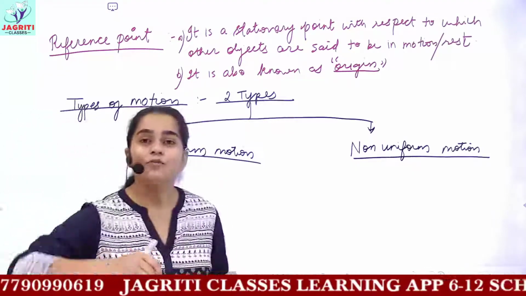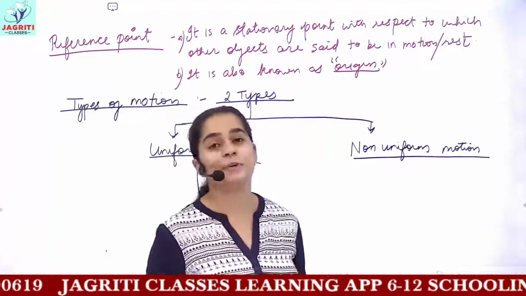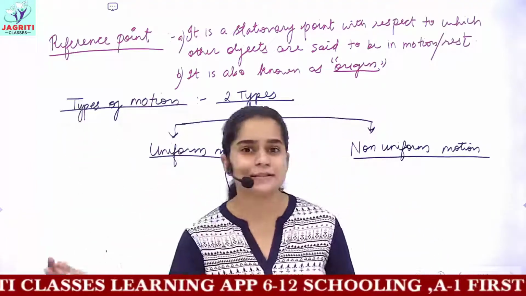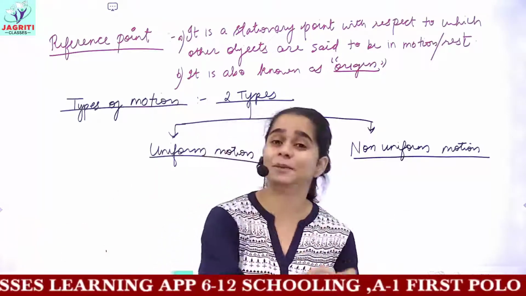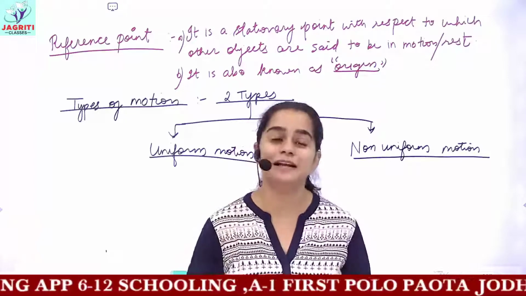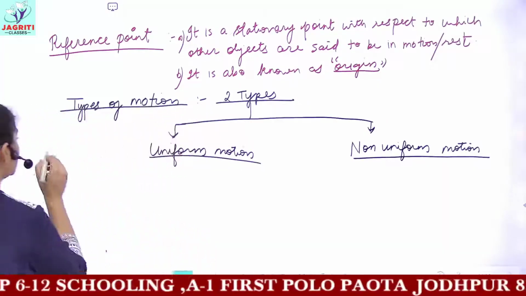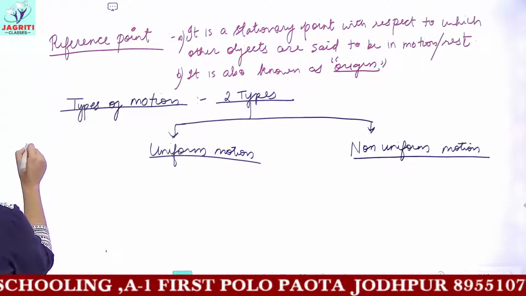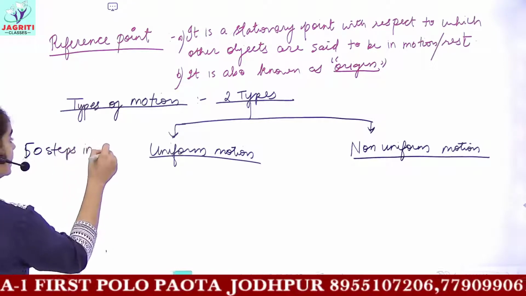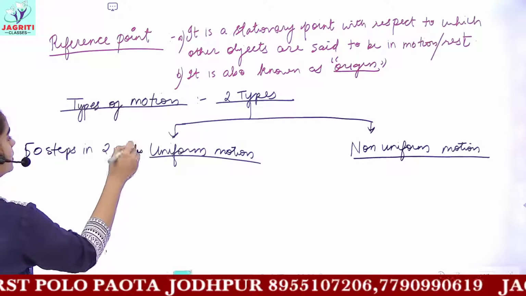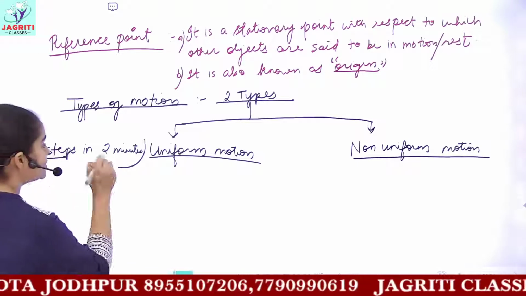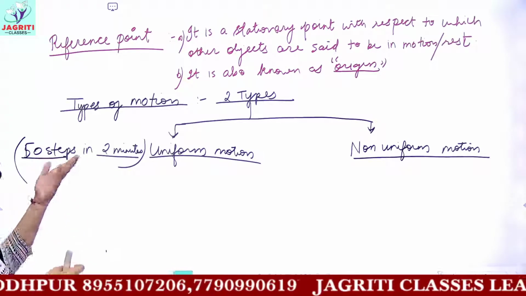Like I said, you are walking as per your own wish or as per your own speed. And because you have chosen the early morning hours, there is no problem, no restrictions of other people and traffic in between. So you will be able to maintain the desired speed. Let's suppose you walk every 50 steps in 2 minutes. Let's suppose your speed or rate of motion is 50 steps in 2 minutes. Then this would remain fixed.